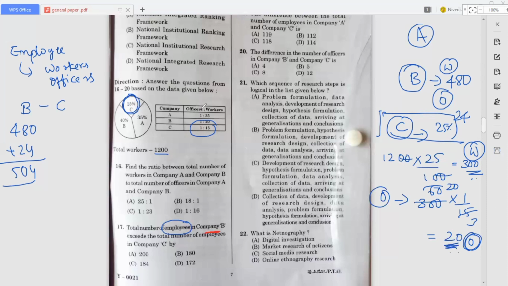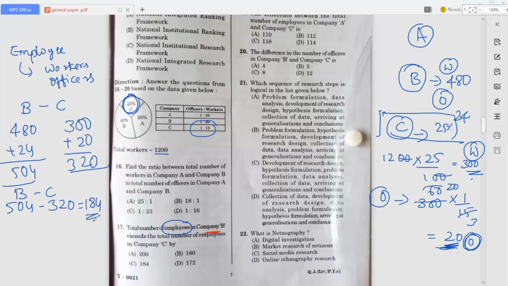Okay, so now I will apply here because we have to subtract C from B, right? So how many workers? 300 workers. And how many officers? That is 20 officers. So totally that's 320. So you have to subtract this C from B. So 504 minus 320, how much do we get?